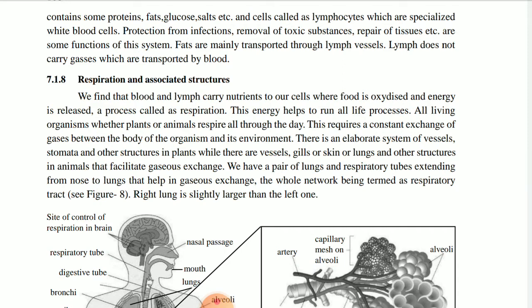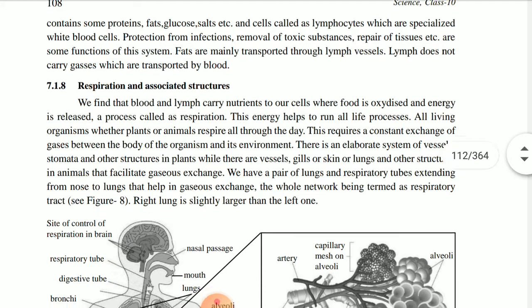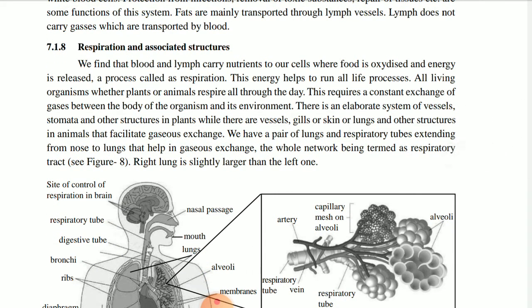those two systems, and today we are going to continue with the third system of our body, that is your respiratory system. This phenomenon is carried out in both plants and animals, and this process goes on throughout the day. In this, there is a constant exchange of gases between the body and the environment. Here, many vessels are involved: when we talk about animals, blood and lymph are involved, and when we talk about plants, stomata are responsible for the gaseous exchange.